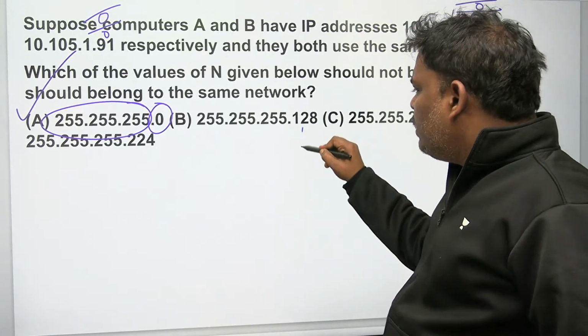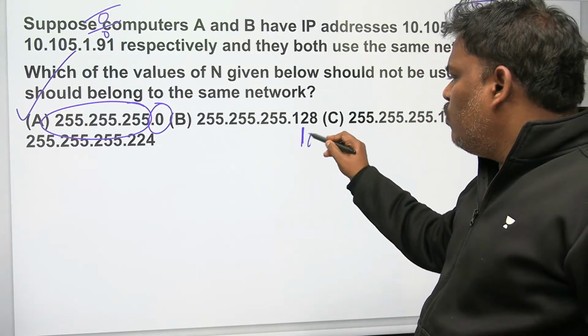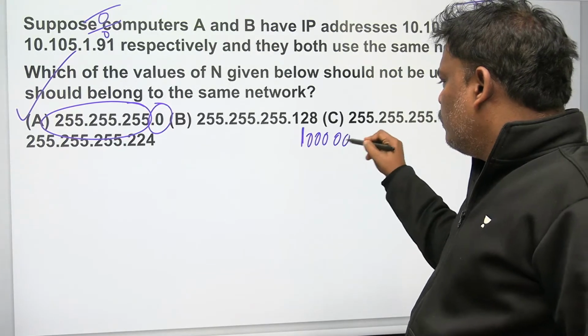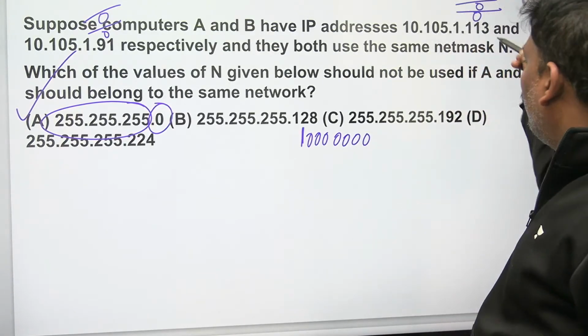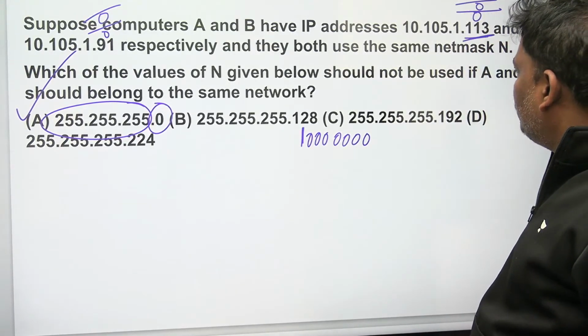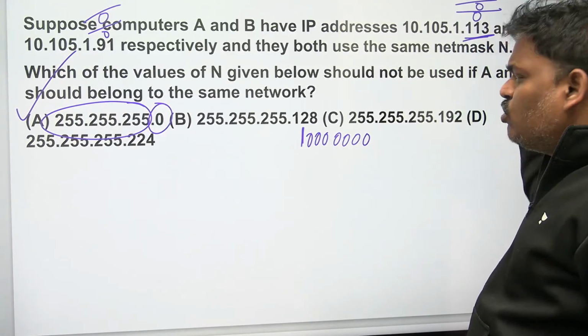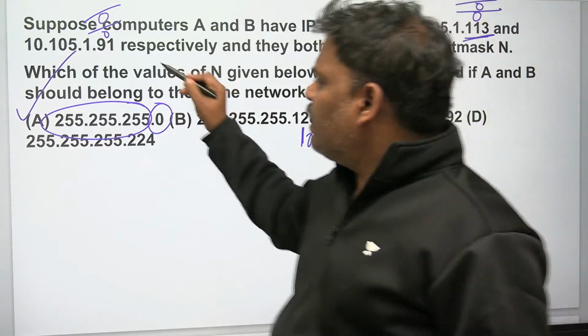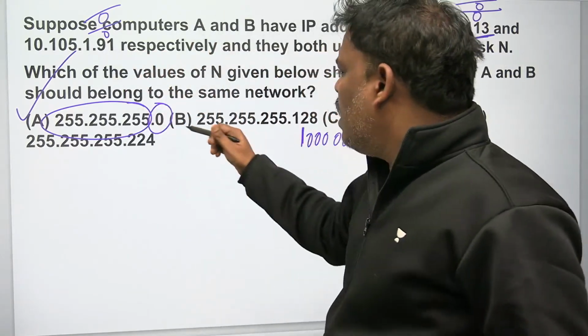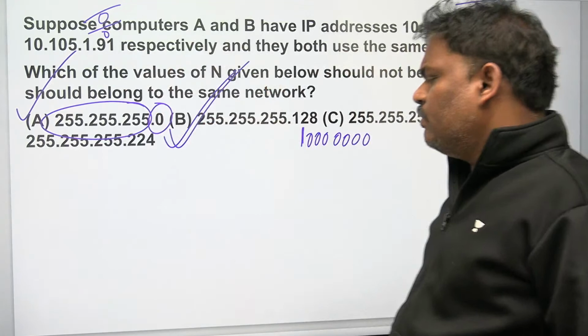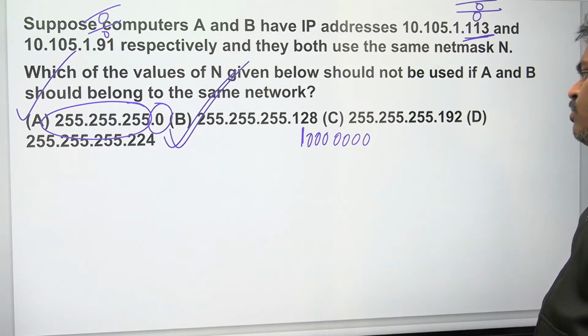It is 128, meaning 1 followed by 7 zeros. Next one, it is a 113. I think it is a 0 followed by some numbers, so here you will get 0. But what about here, 91? Here also you will get 0. So option B also can be the net mask, because both are giving 0. Verify properly. Let's go to option C.